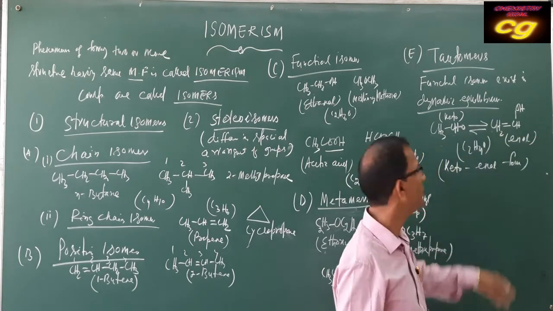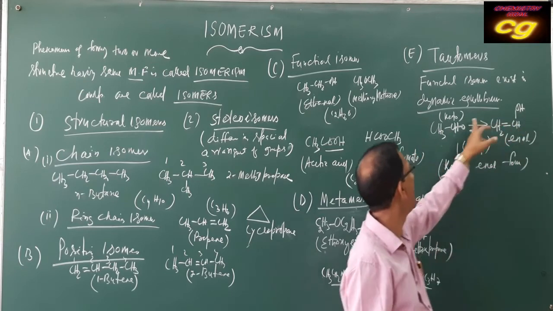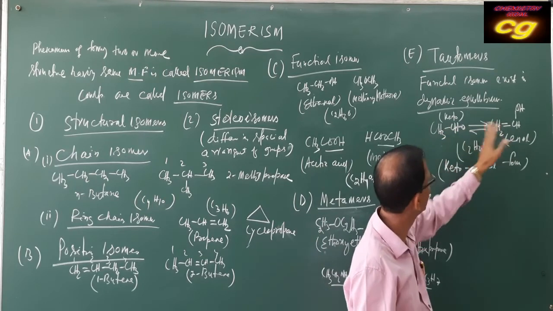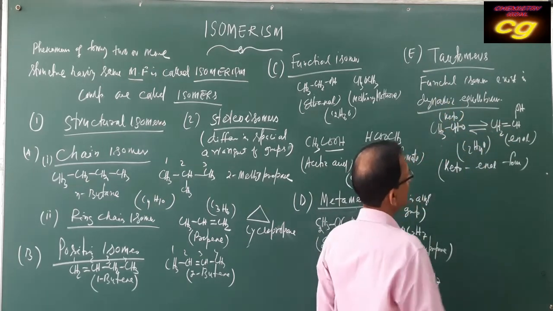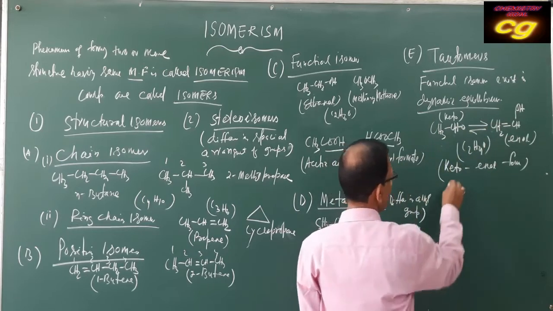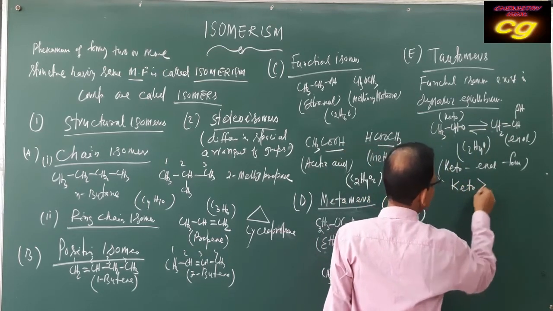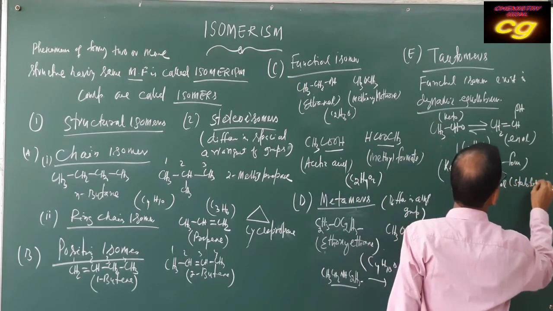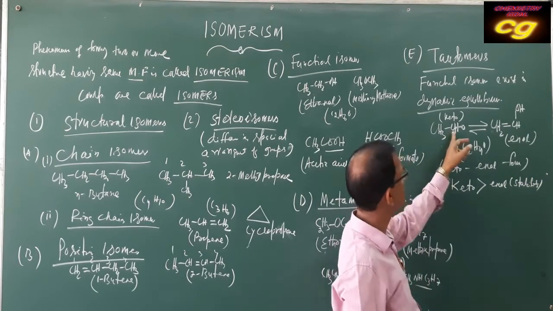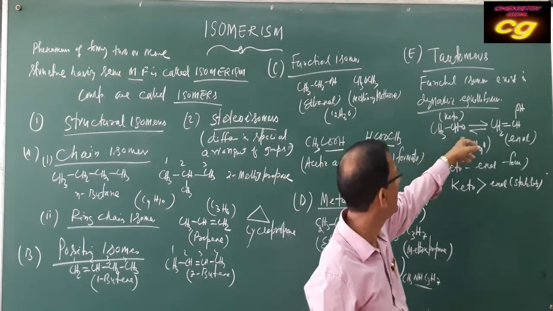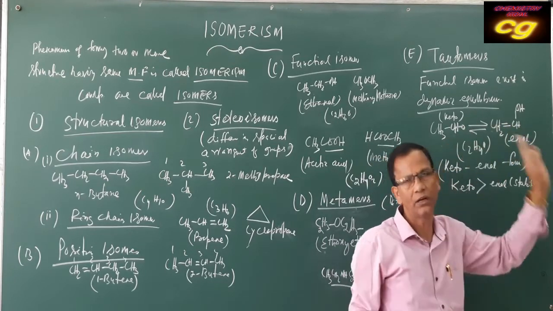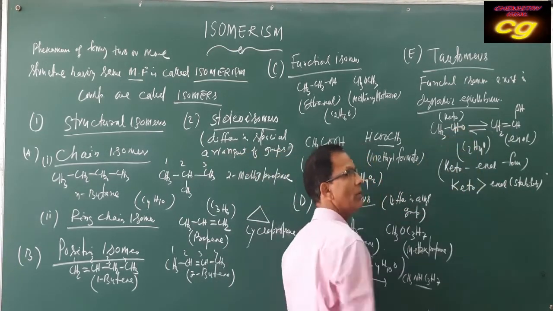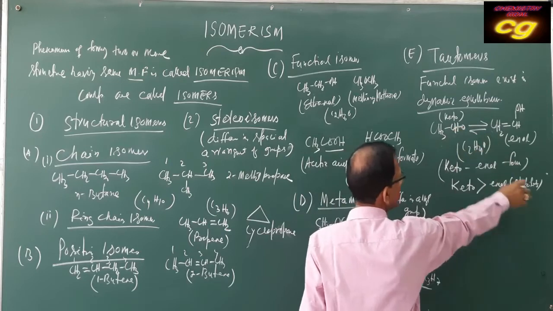What is the meaning of enol? Enol means double bond and OH, and keto means only the keto group is there. So these two examples are called tautomers. Here it is the enol form and the keto form, but the keto form is more stable than the enol form, because the keto form has a C double bond O, which is a stronger pi bond, but the enol form has a C=C double bond, which is a weak pi bond compared to C=O. That's why it is more stable than the enol form.